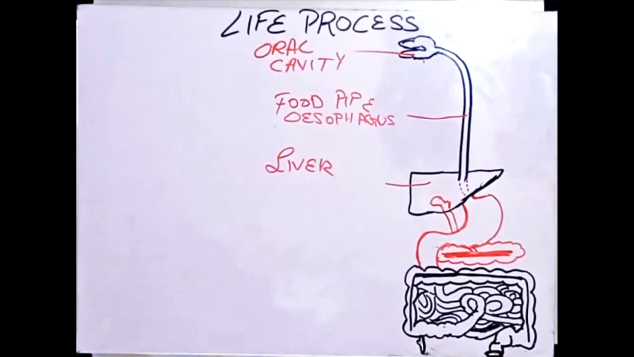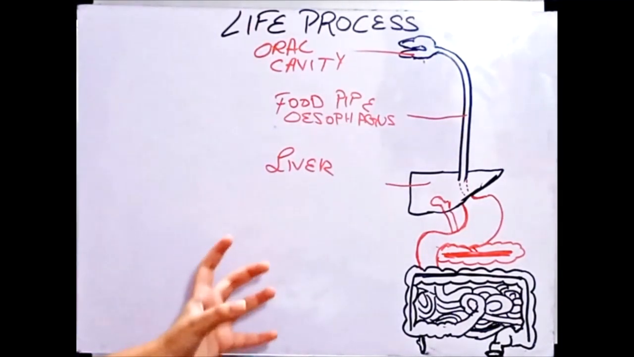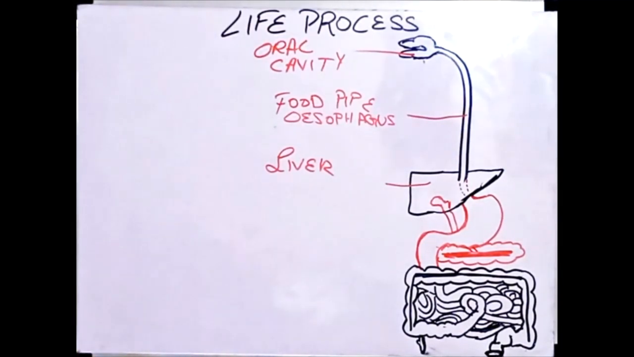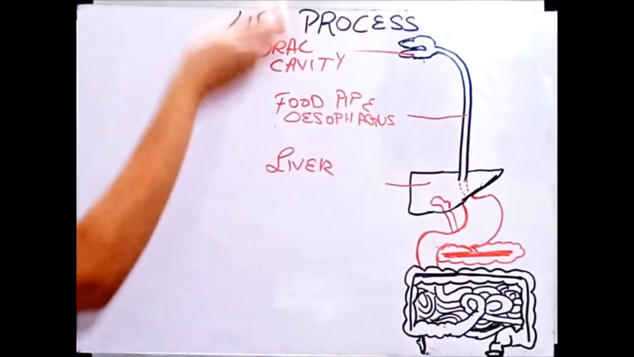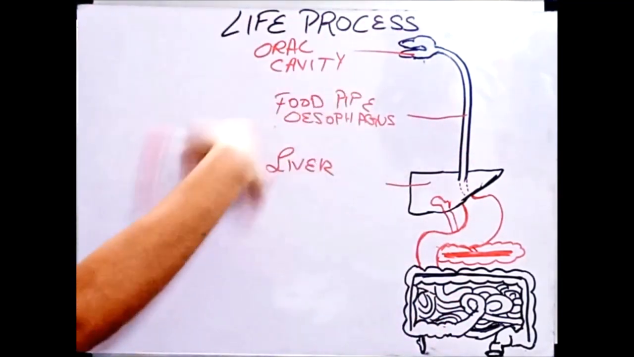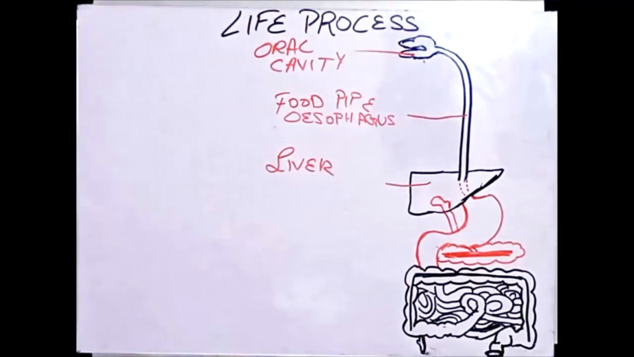Today we are going to discuss the alimentary canal, or nutrition in human beings. Nutrition in human beings is very basic and very simple. It starts with digestion of food, or you can say the intake of food. So this is a digestive system, a drawing of the digestive system. And here I want to discuss a few things.